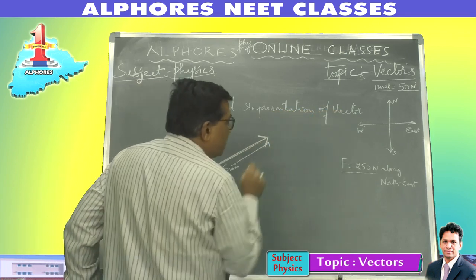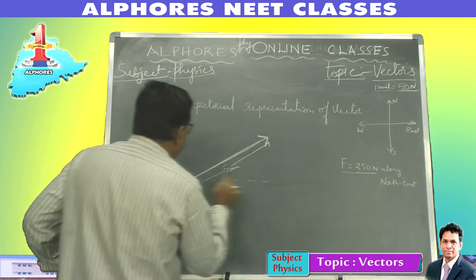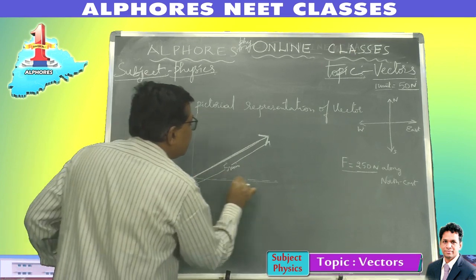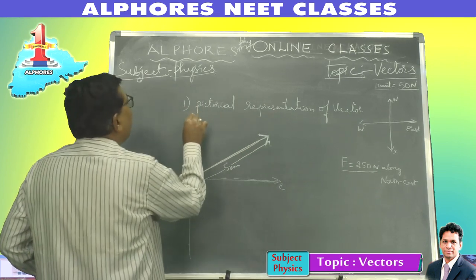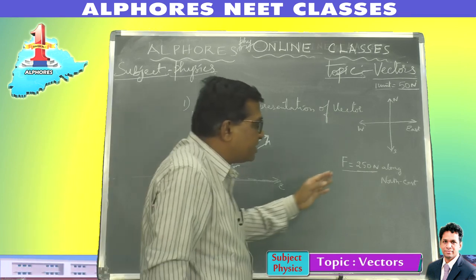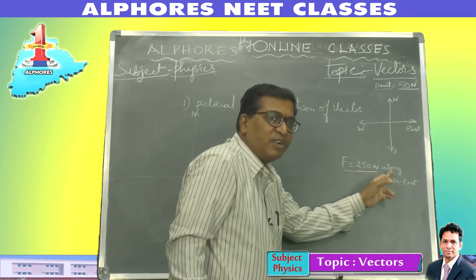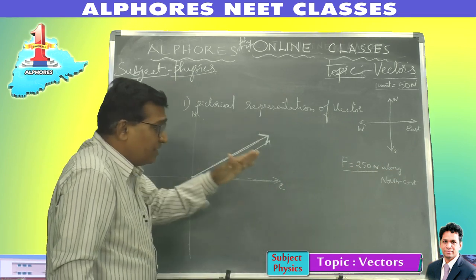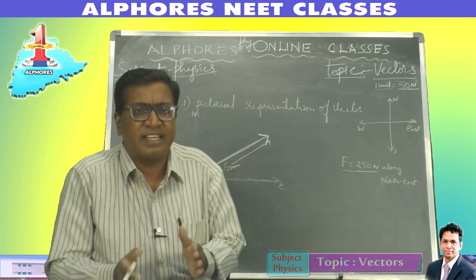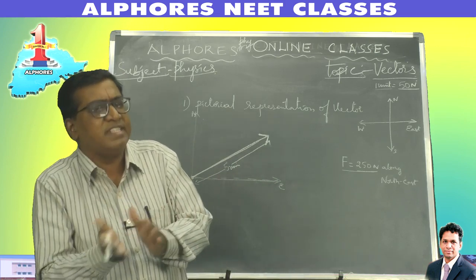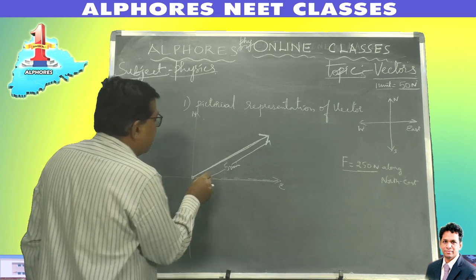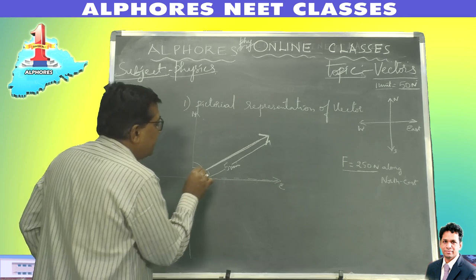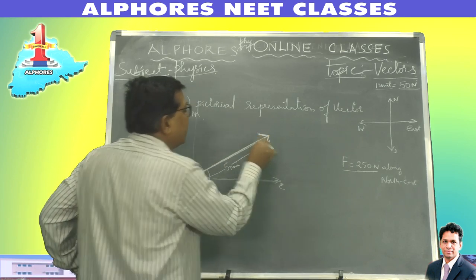According to this orientation, if I picturize here, this is east direction and this is north direction. I have to express the vector 250 newtons along northeast. So this is east and north. Northeast is the direction equally inclined to both east and north. So this is 90 degrees, 45 here and 45 here. It is equally inclined, represented like this.